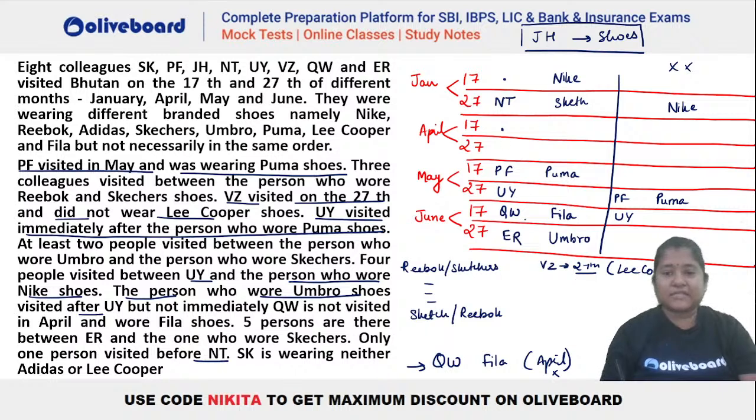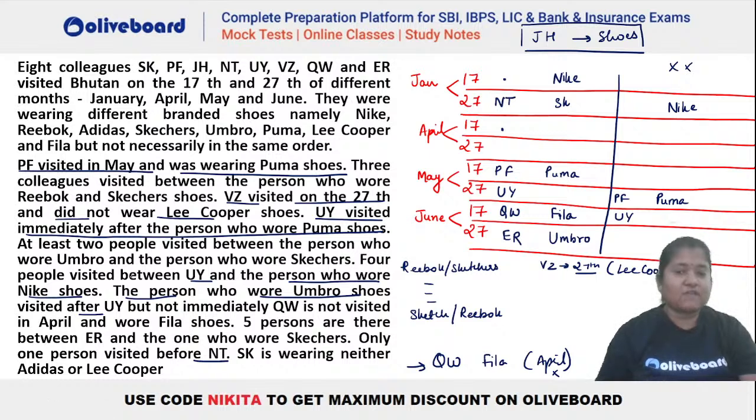But now let's see, have we missed a particular case? So we have 5 persons between ER and Skechers, and we have to place 2 persons between these two, Reebok and Skechers. So it is 3 persons visited. यहाँ पर 3 persons है, right? So you can see this is your Skechers here. Okay, not 2, 3 persons.